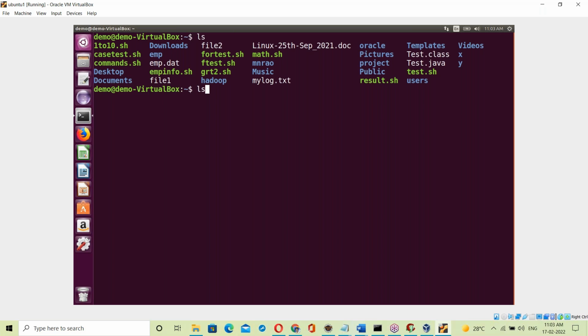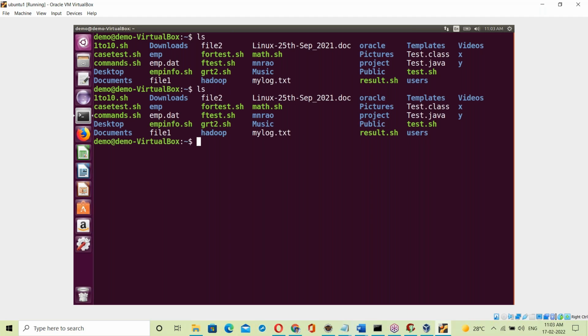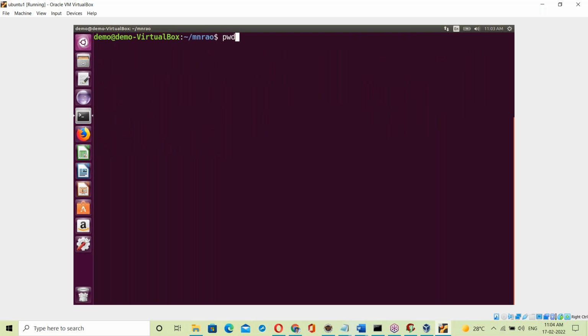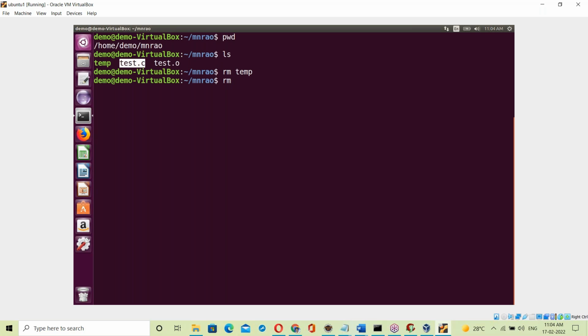See, I'm using some commands like ls and cd, which means change directory. Those are not necessary for you. Present working directory, then ls. Here some C programs are there. See, this is your C program.